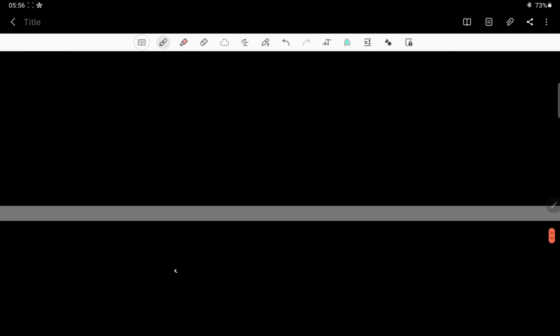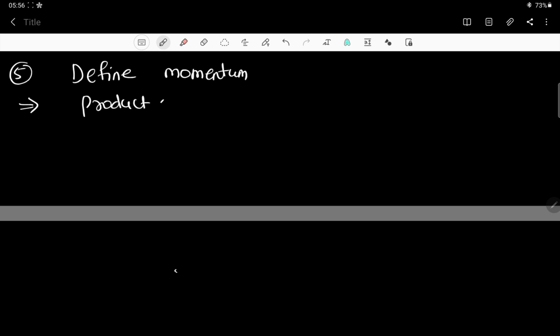Now let us get on to this fifth question. The fifth question is: define momentum. These are the simple 1 mark questions which can be asked. What is momentum? Tell me. Product of mass and velocity. The product of mass and velocity is called momentum.